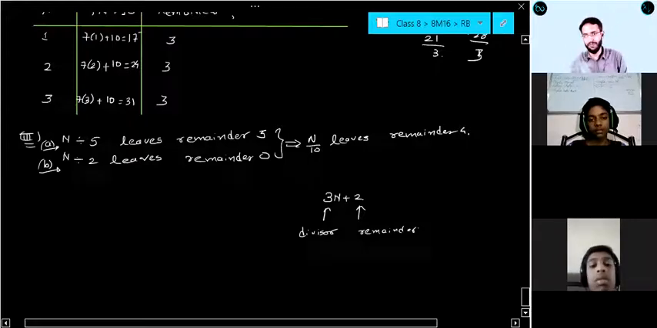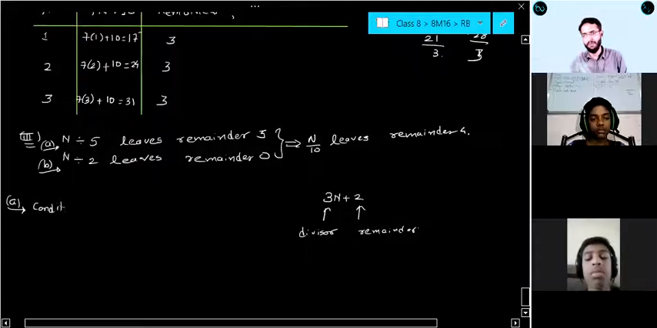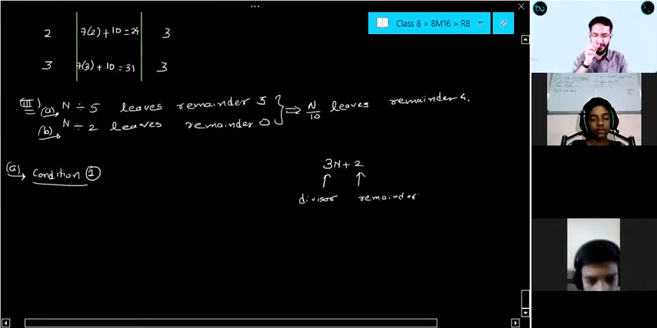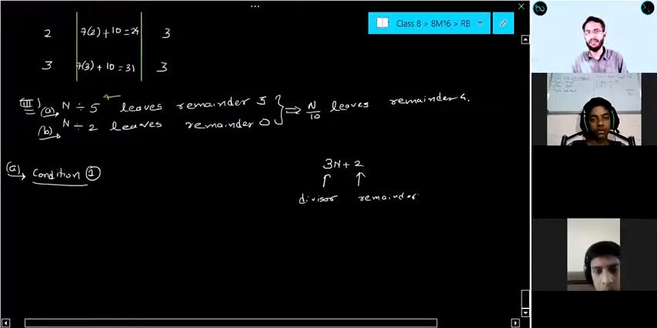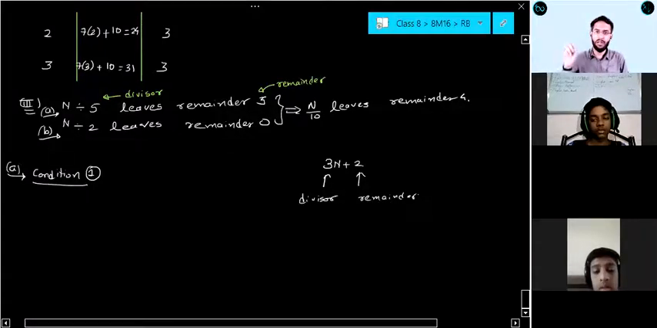First condition, condition 1. When you are dividing by 5, remainder is 3. So can you tell me what is divisor here and what is remainder here? 5 is divisor or remainder? Quickly. Divisor. 3 is remainder or what? Remainder.